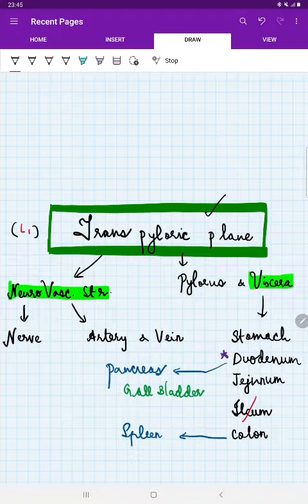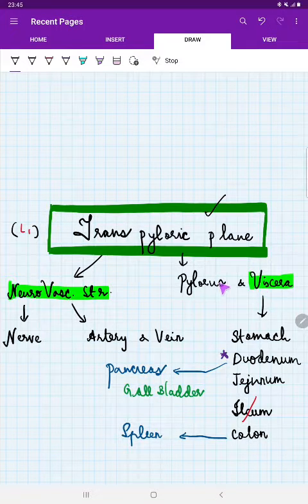Okay, transpyloric plane. From the name itself, transpyloric plane is a transverse line. It is going along the pylorus of stomach, and it is a simple plane. For sure, a plane when we are taking that can have a neurovascular structure and a viscera. Because with the neurovascular structure we can see something related to nerves, artery, and vein. Viscera. So one thing is the pylorus, which is from the name itself. So pylorus of stomach, and stomach is a GI viscera, right? Something related to GI tract.